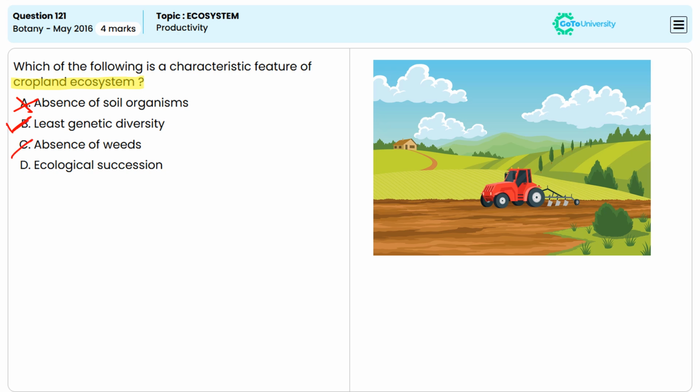Option C, absence of weeds. This is also incorrect. We know that weeds are common in cropland ecosystem and farmers often use herbicides to control them. So option C is incorrect.